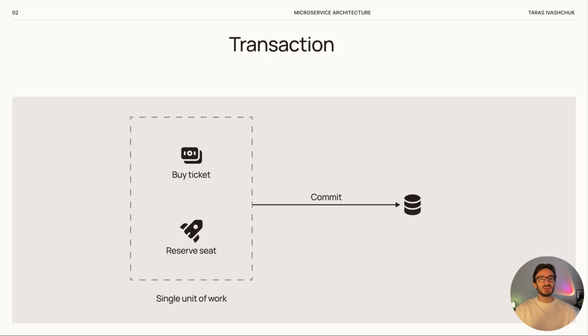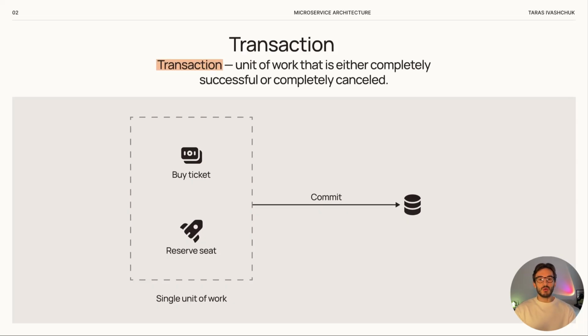But what happens if the money is taken from your card but the seat is not booked? Or the seat is booked but the payment never goes through? To prevent exactly these kinds of situations where a group of operations must be completed together, we use transactions. A transaction is a unit of work that is either fully successful or fully rolled back. And if something goes wrong, we must perform a rollback.